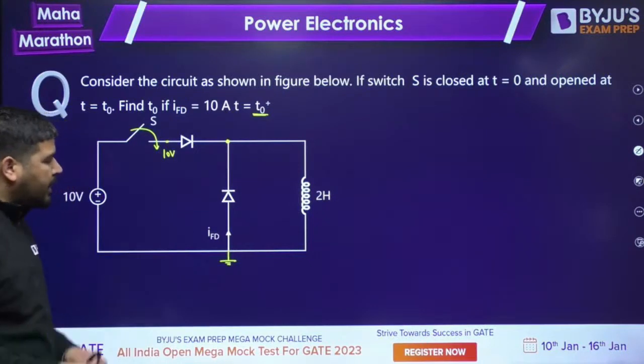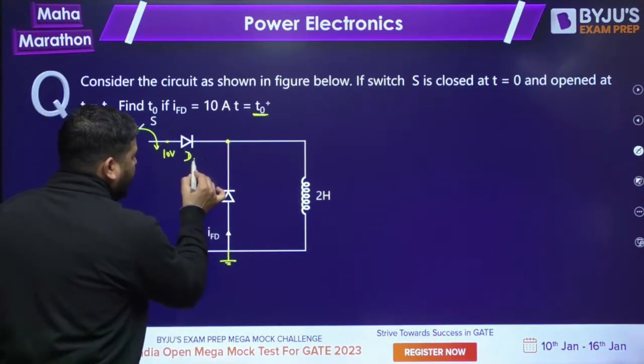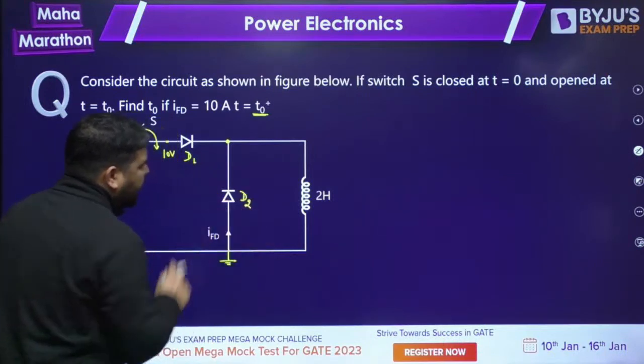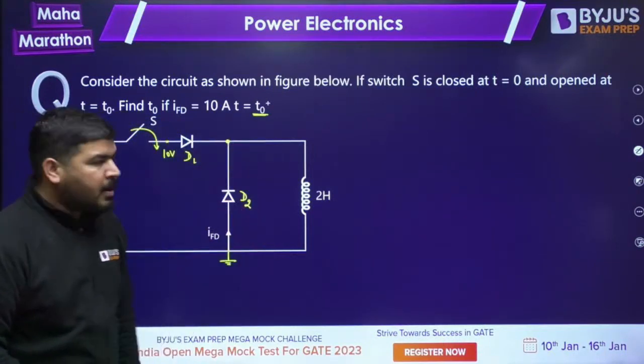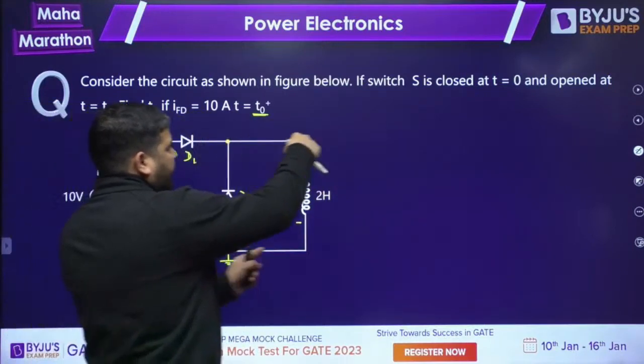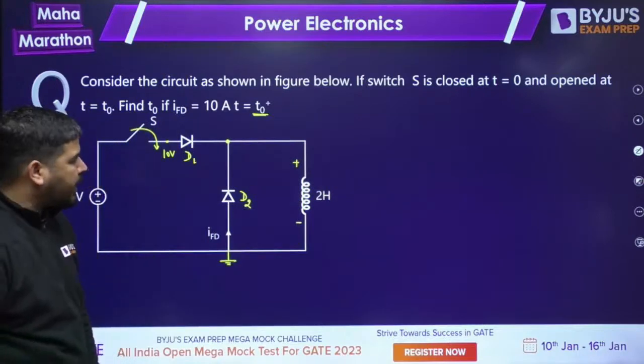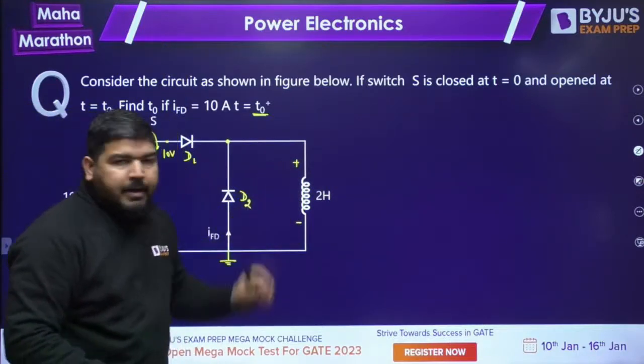Now tell me which diode will conduct. Obviously this diode, D1, will conduct. If D1 is conducting, it will be shorted. So the voltage across this inductor will be this 10 volt directly. This will be shorted and this 10 volt will be the voltage across this inductor. We have an ideal inductor.